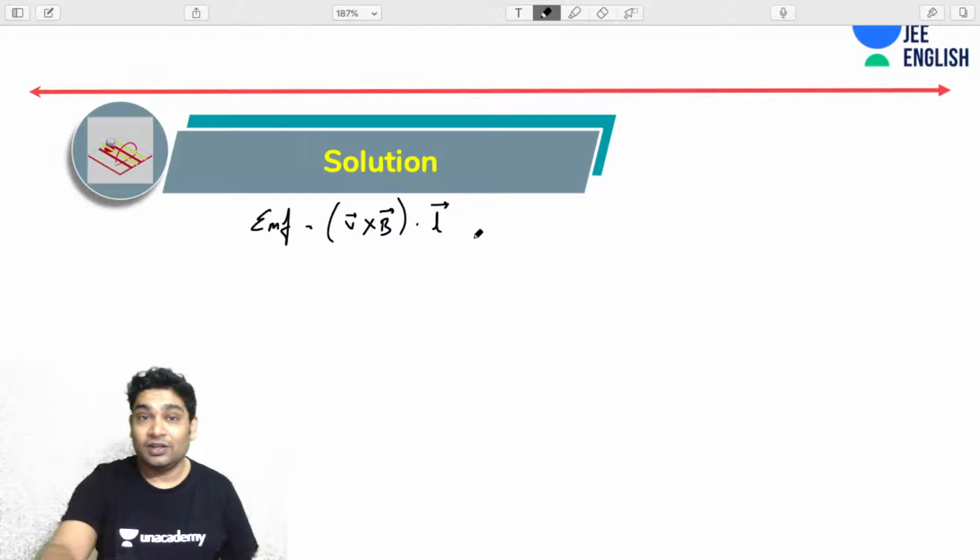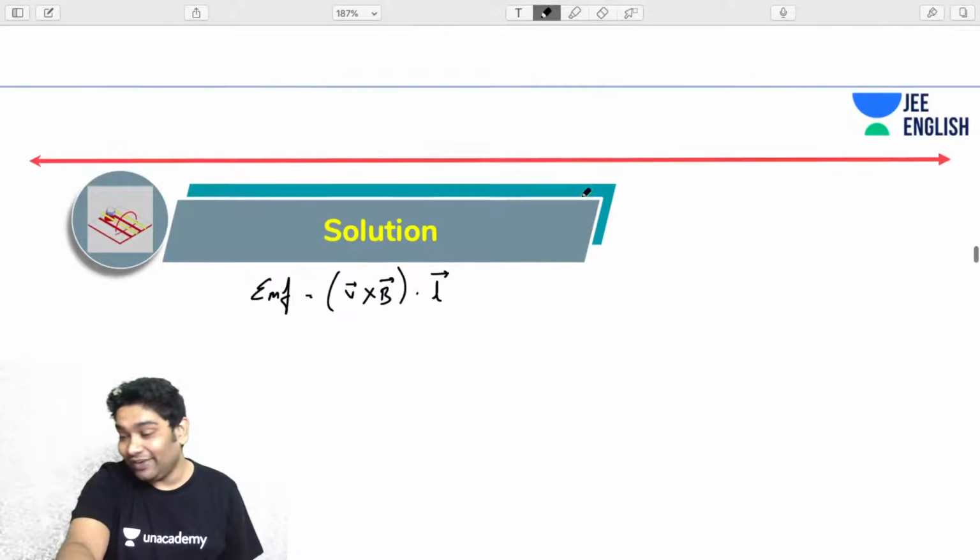All right, good to know. So all you need to do is figure out what L vector is. B vector and V vector you already know.